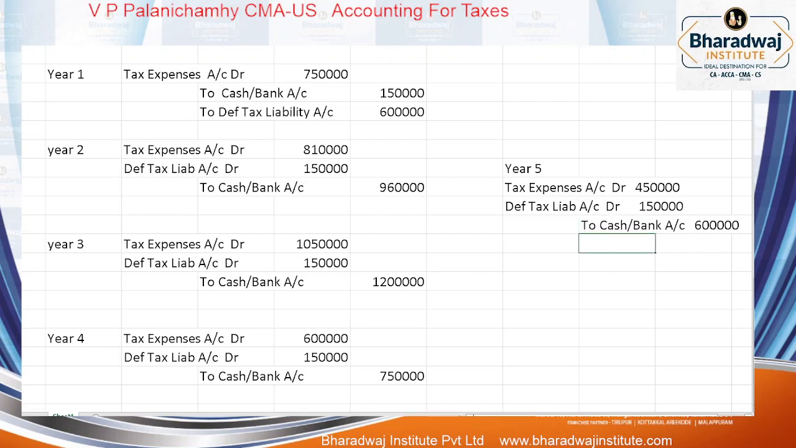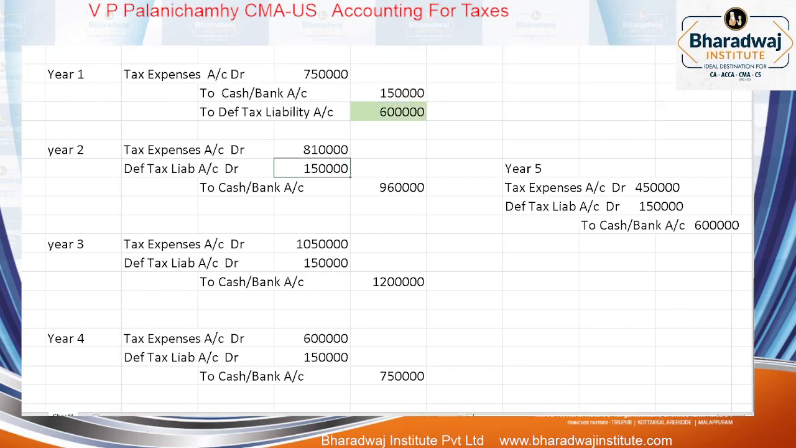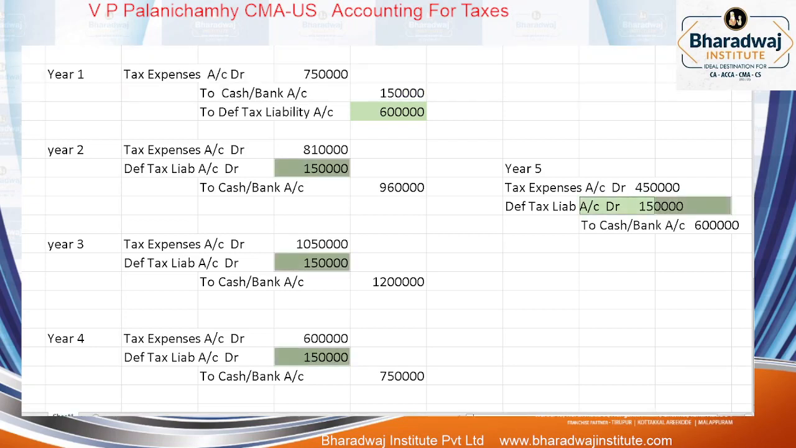You can check deferred tax liability created in the first year is closed over a period of how many years? 4 years. 6 lakhs credit பண்ணிருக்கோம். You can see the debit is 1 lakh 50, 1 lakh 50, 1 lakh 50 over a period of how many years? 4 years. That is why it is called as a timing difference.